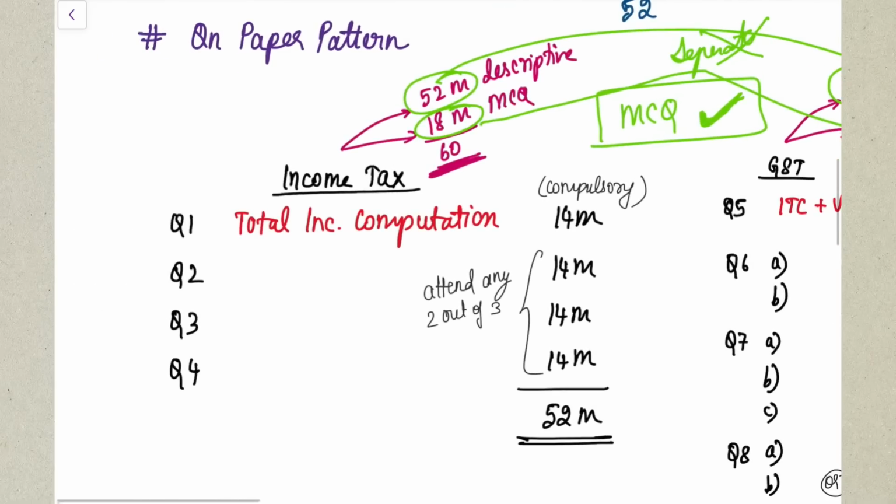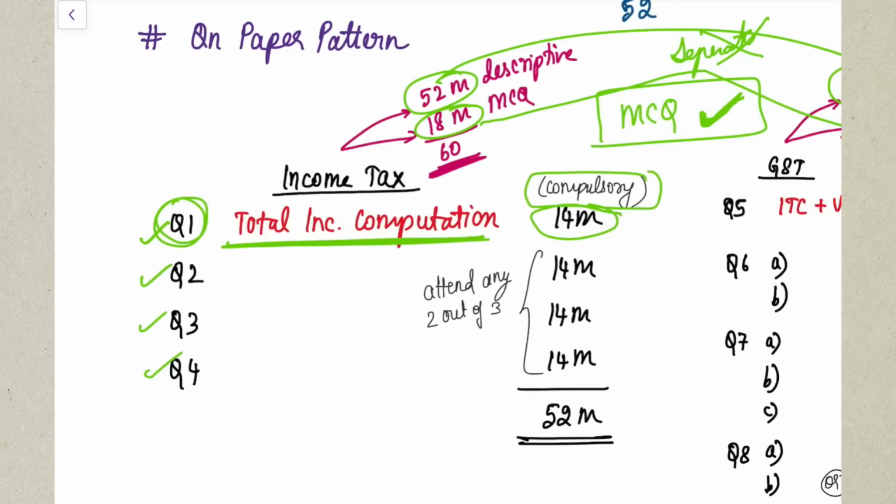In income tax, you have 4 questions: question number 1, 2, 3, and 4. Your question number 1 comes from the total income computation question only. Definitely, it is a computation question of total income that is going to appear in your examination. It will be a compulsory question for 14 marks, correct? From question number 2 to question number 4, each question is for 14 marks. Any 2 you have to attempt, and that will give you 42 marks in your examination.